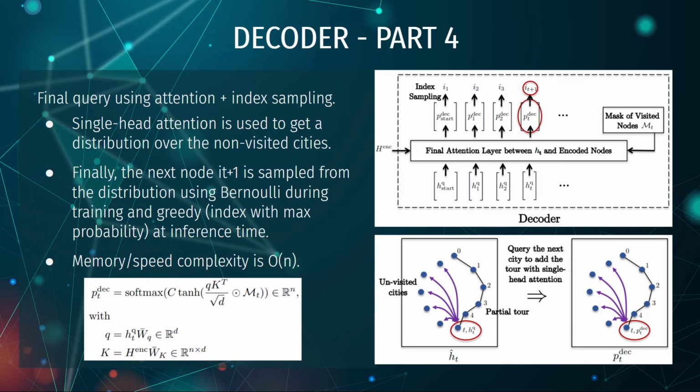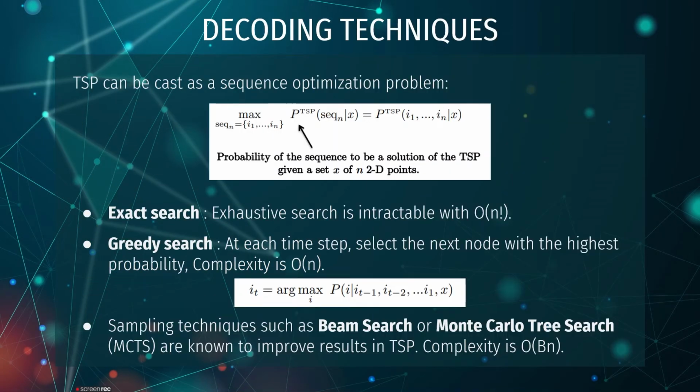Now, over to Anushka. TSP can be cast as a sequence optimization problem. We have different decoding techniques, and finding exactly the optimal sequence of the nodes by exhaustive search is intractable given the O of n factorial complexity. Therefore, approximations are necessary. The simplest approximate search is the greedy search, where at each step the node with the highest probability is selected, and its complexity is linear, O of n.